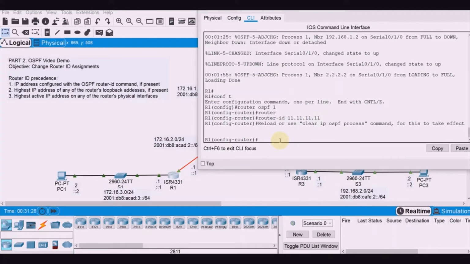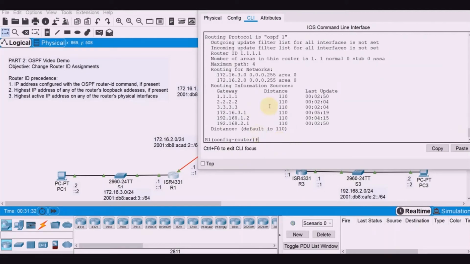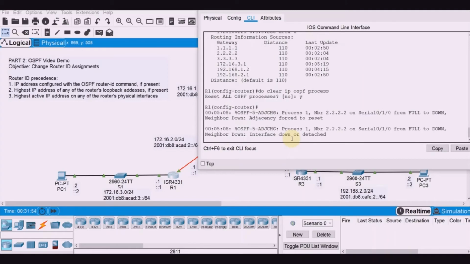Let's check first. Do show IP protocol. Still, we are using the router ID, the IP address that we defined on the interface. Now, without reloading the router, we can use the clear IP OSPF process command.